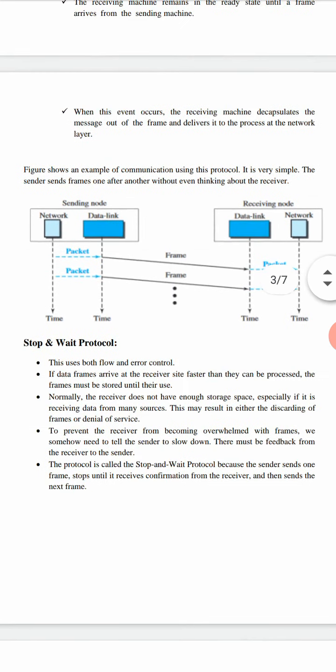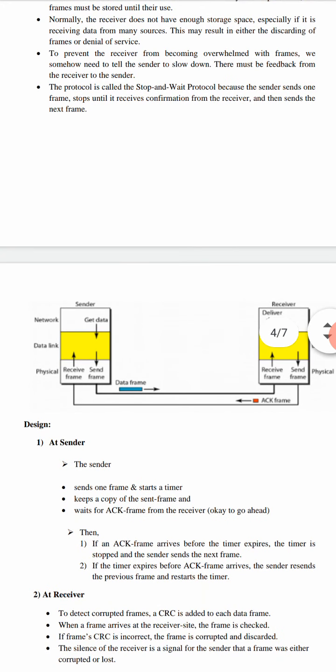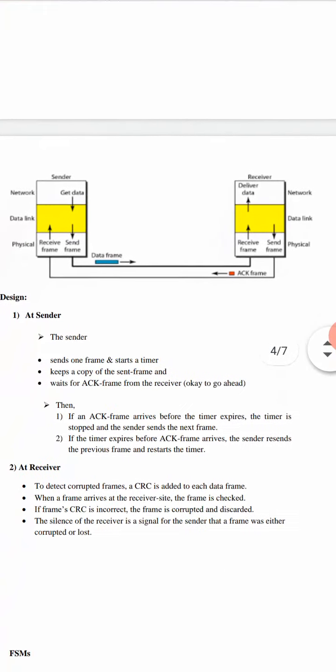Now we'll see the next protocol, stop and wait protocol. The stop and wait protocol overcomes the disadvantage of simple protocol. That is, it is used for both flow control and error control. You can just see the scenario in the same diagram.